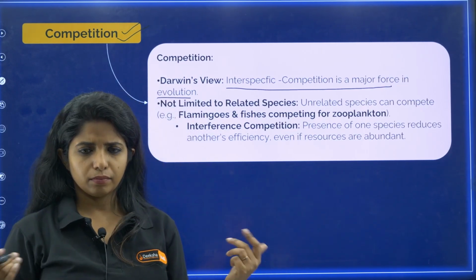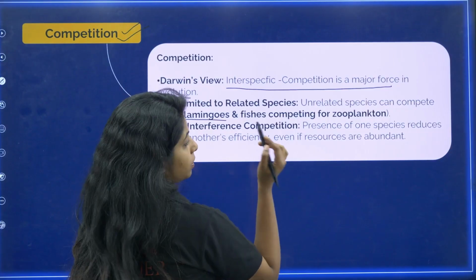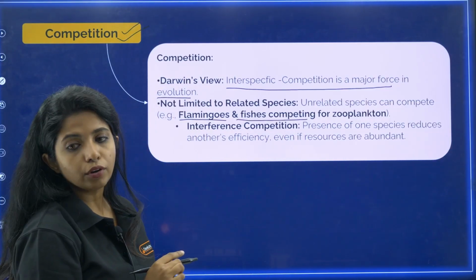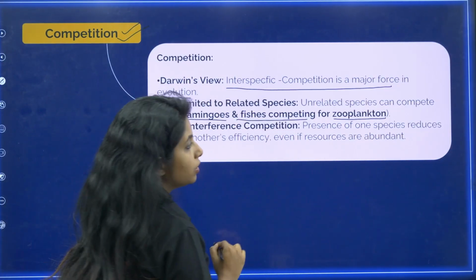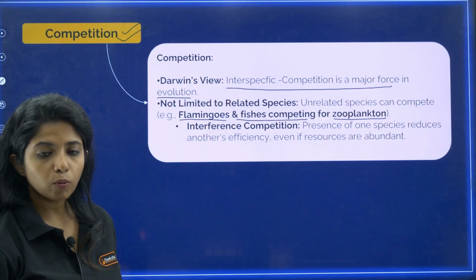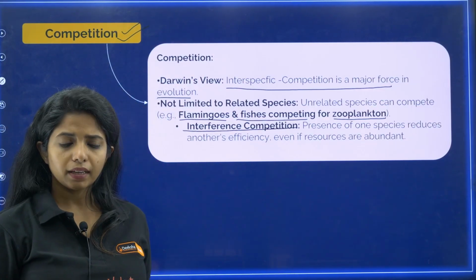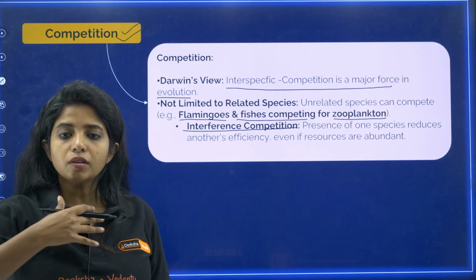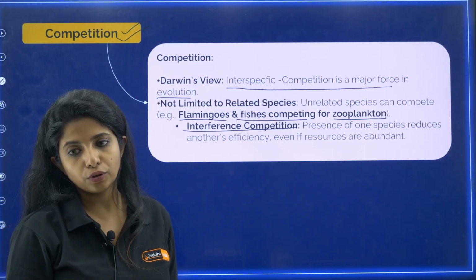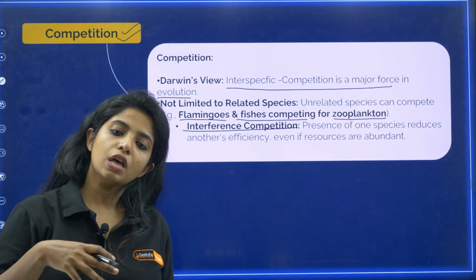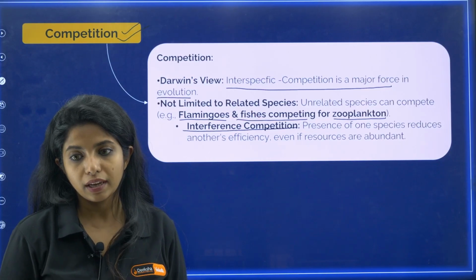How, ma'am? Basically, you know flamingos, that's a bird, and fishes. Both of them are going to fight for zooplankton. And what is this type of competition? This is interference competition. Why? Because flamingos are there, fishes won't be able to eat food properly, or because fishes are there, flamingos would not be able to have the food properly.